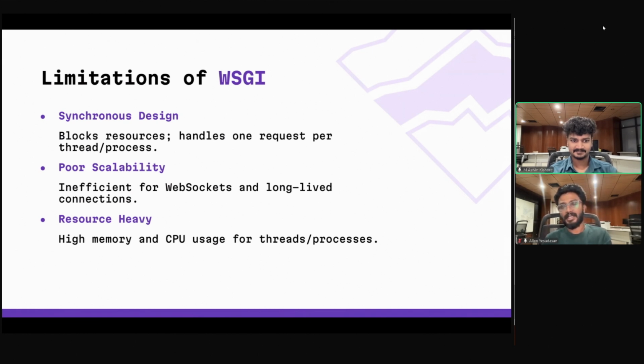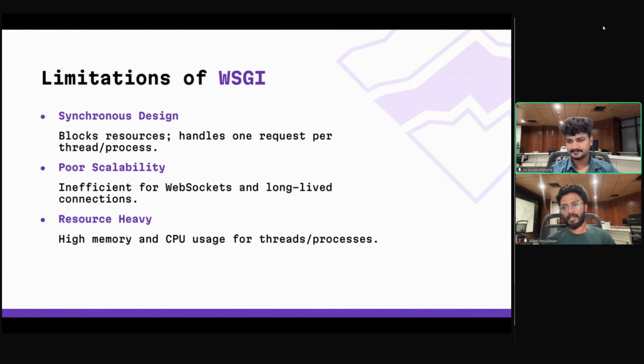Resource heavy in the sense that, since it cannot process multiple requests parallelly, we can spin up n number of workers, where n is equal to 2 times the number of cores plus 1. Each time we spin up a worker, we need to provide the exact configuration of the web app we are running. So it's totally resource intensive, resource hungry. These are some of the limitations of WSGI.